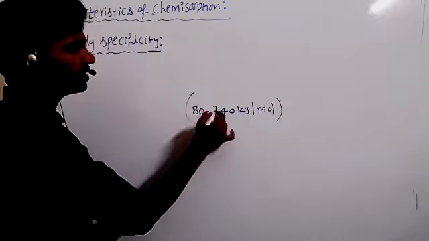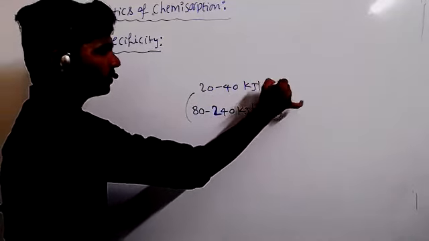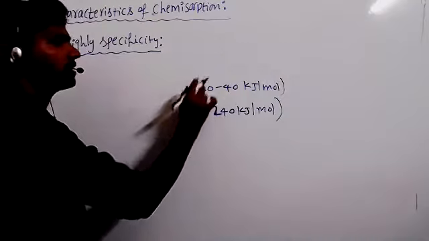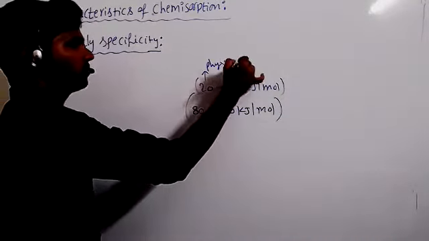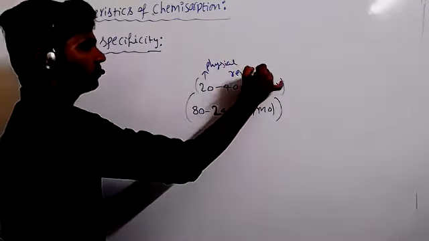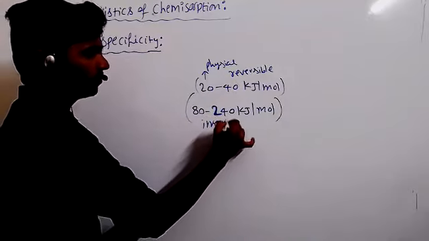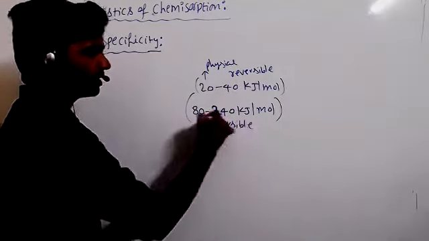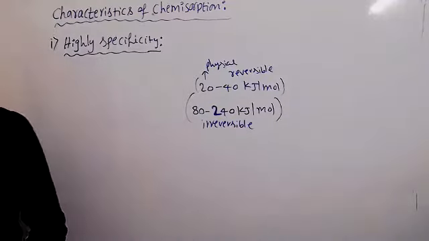But in physisorption, this value is very less, only 20 to 40 kilojoules of energy. That's why physisorption is a reversible process, but chemisorption is irreversible, because a high amount of activation energy is involved here. Okay, so note down these points.